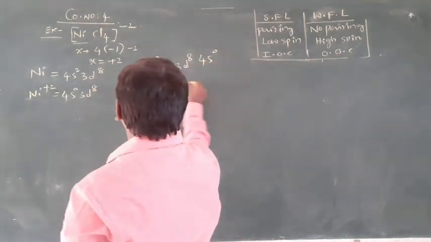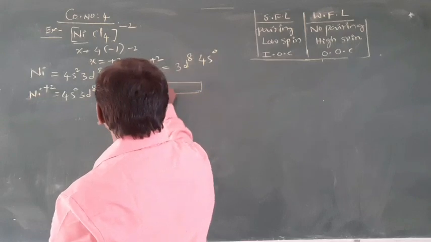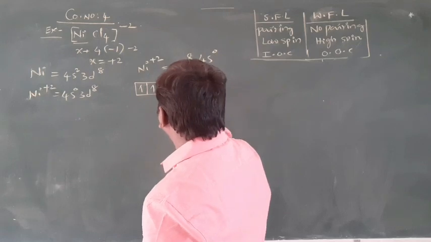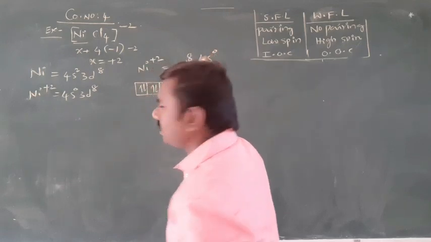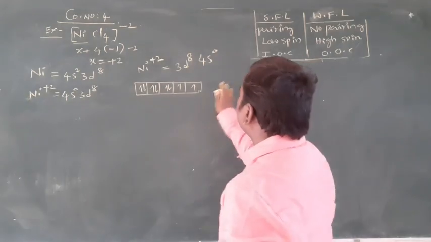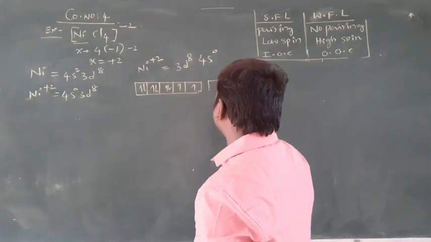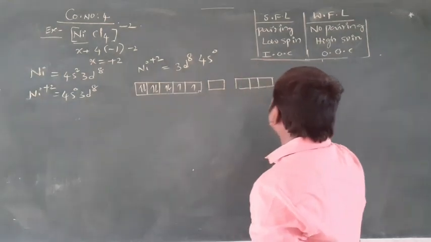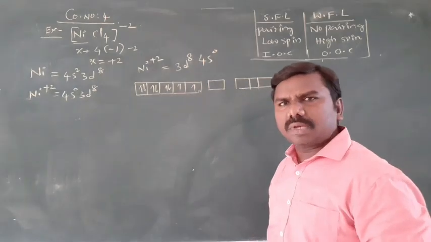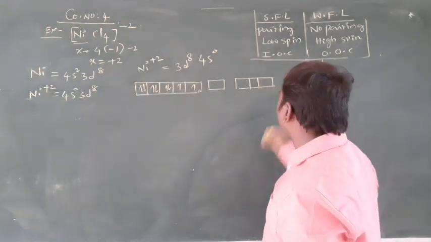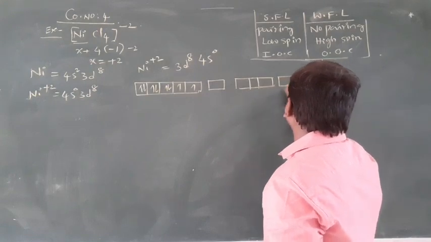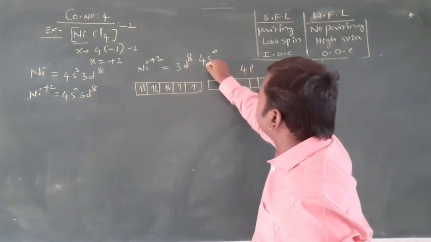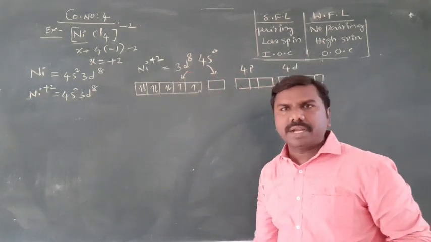So d8: 1 2 3 4 5 6 7 8, it is clear. Then 4s0, next 4p. We want only 4, that's why I am not writing 4d also. 4d is also possible here, no need actually. 4p and 4d. This is 4s, it is 3d, right?